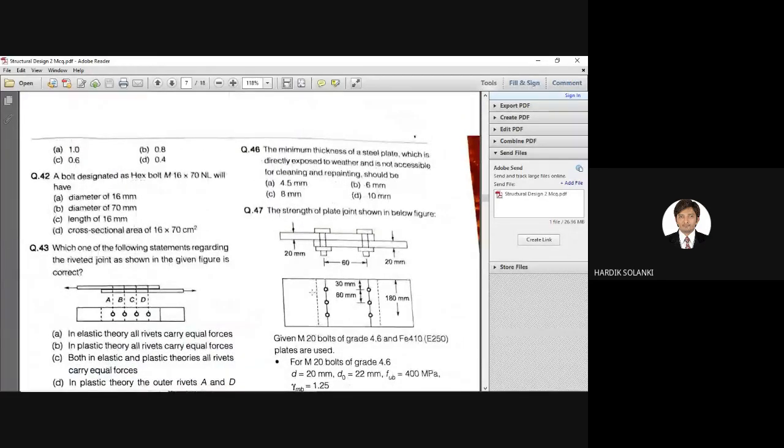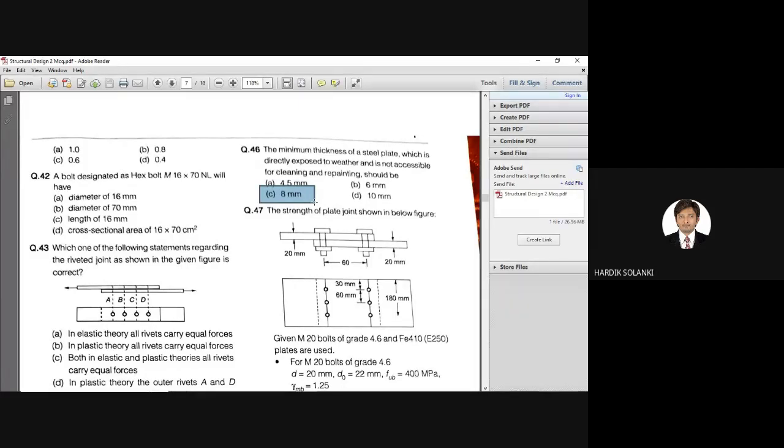Moving to the next question. Question number 46. The minimum thickness of steel plate which is directly exposed to weather and is not accessible for cleaning and repairing should be. There is a direct answer for this in the IS 800 code. If you have referred to the IS code, you can give this answer. The correct answer is option C, 8 mm.